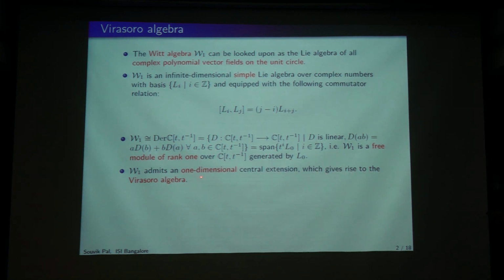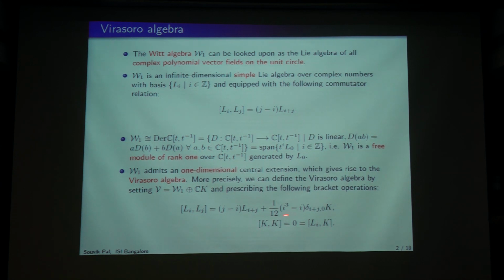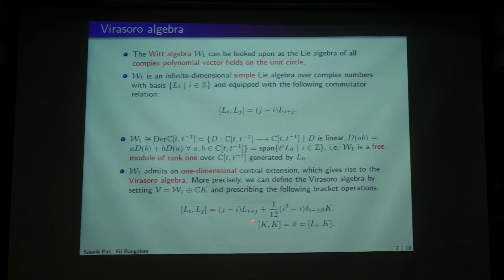This is in fact the universal central extension. More precisely, this is the Virasoro algebra, so you have this one-dimensional central extension. Here the bracket operation is essentially the same, but the twist is coming from some cocycle on this W1. And of course, since it's a central extension, the K commutes with everything.